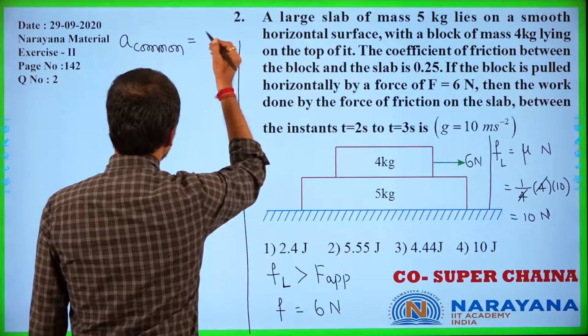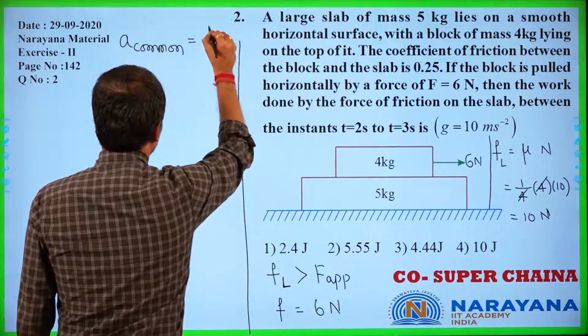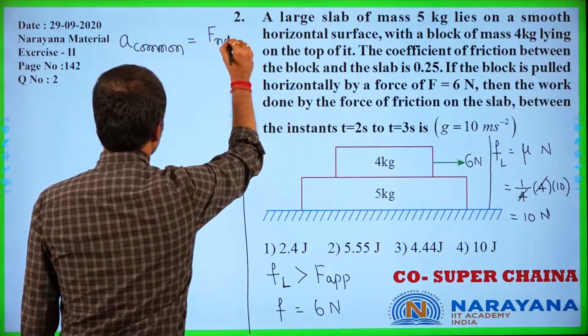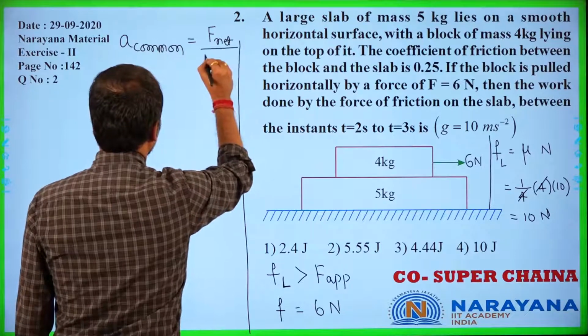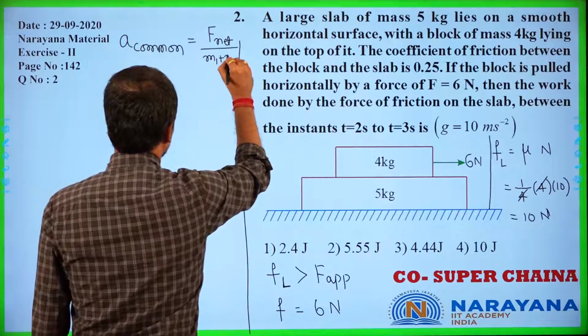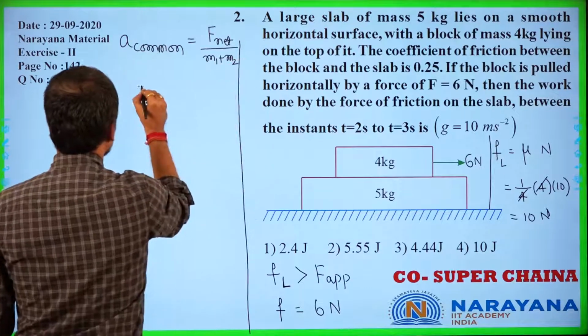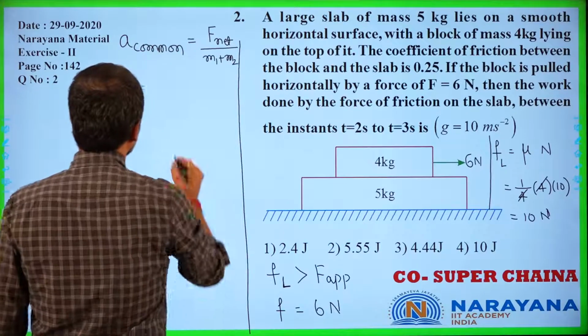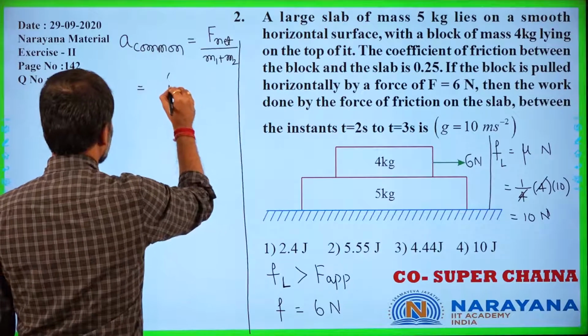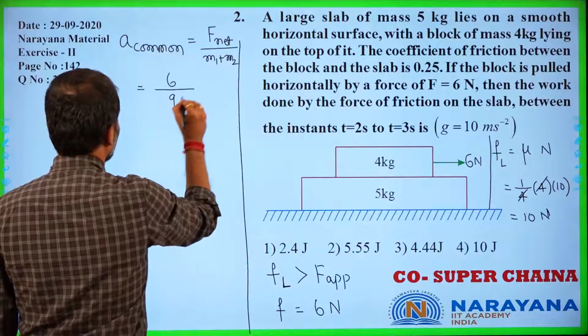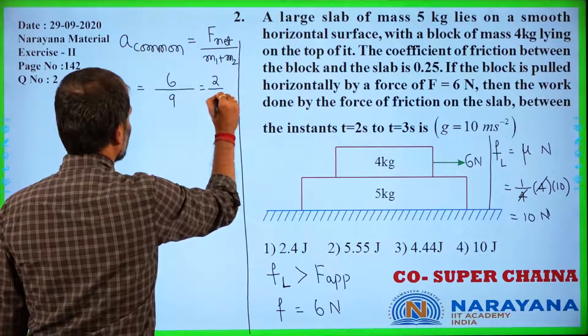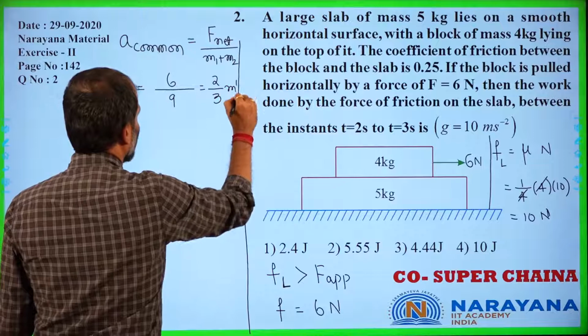That is nothing but the net force acting on the system by m1 plus m2. So that is equal to 6 by 9, which is equal to 2 upon 3 meter per second square.